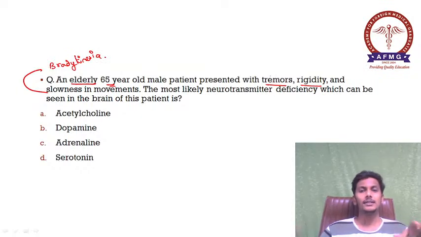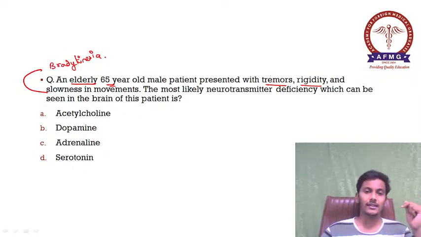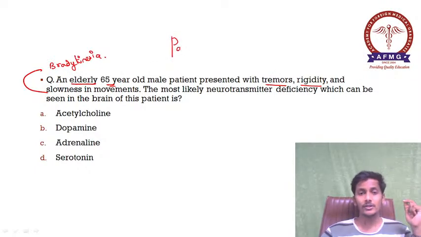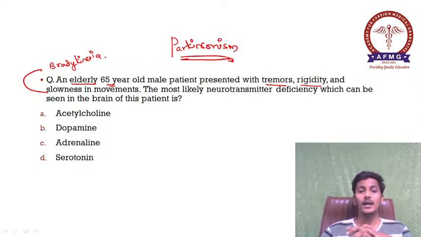So please remember, this is a triad of some disease: tremors, rigidity and bradykinesia. We have come to a diagnosis, and that diagnosis is Parkinsonism. This is a characteristic case of Parkinson's disease or Parkinsonism.